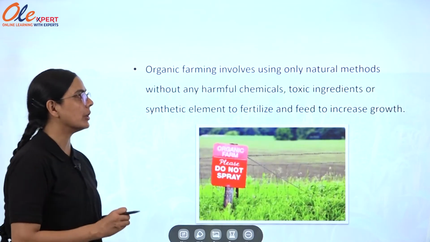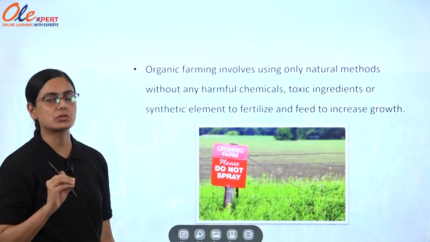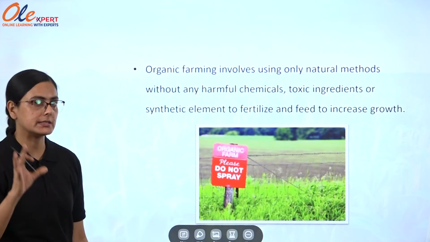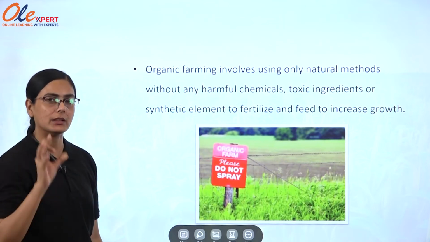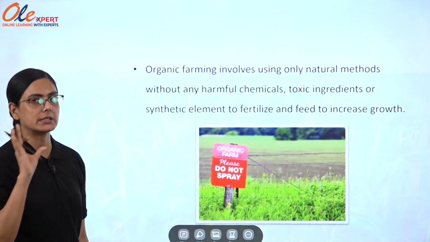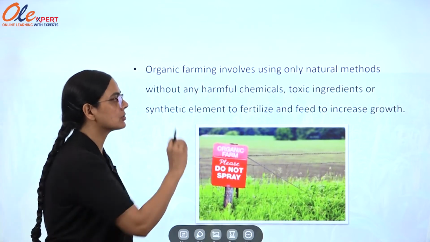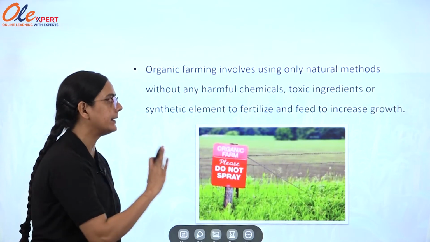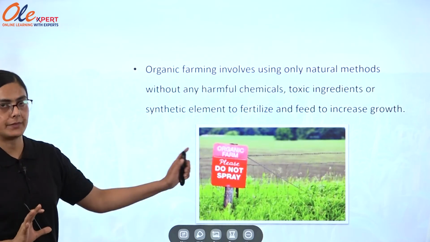Organic farming involves using only natural methods, which means no chemicals will be used to enhance or increase the product. Only natural methods will be used, and natural manure will be used to increase the fertility of the soil, without any harmful chemicals, toxic ingredients or synthetic elements to fertilize and treat for increased growth. The same thing is written here.